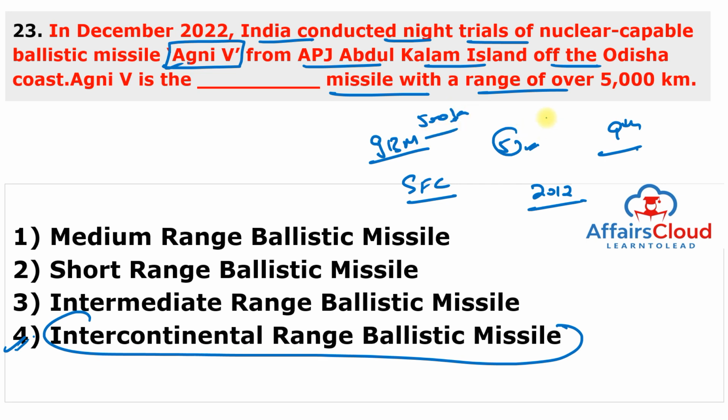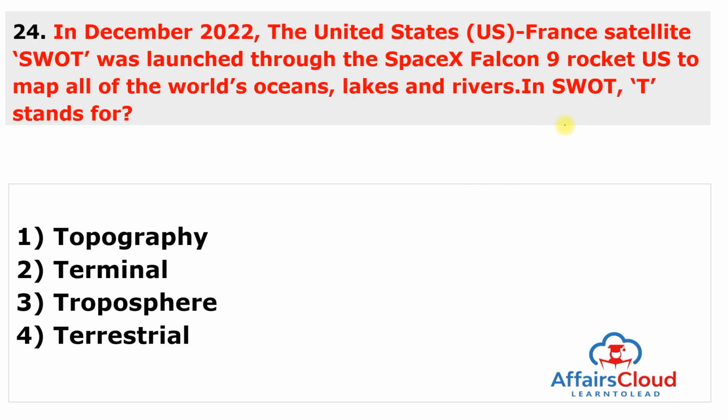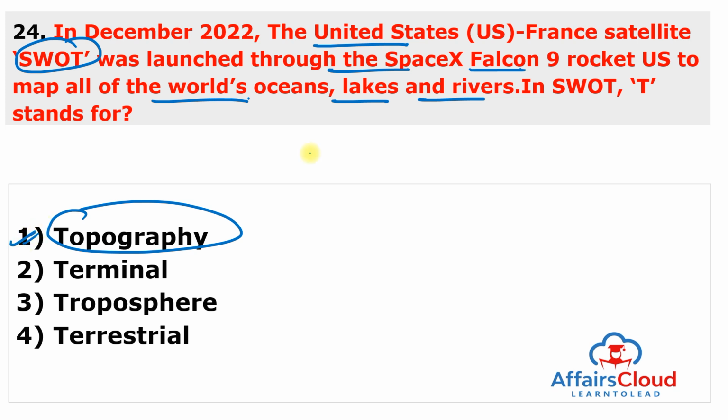Moving to next question. In December 2022, the United States and France satellite SWOT was launched through the SpaceX Falcon 9 rocket to map all the world's oceans, lakes and rivers. In SWOT, what is the meaning of T? So T stands for topography. The answer to this question is 1. And what is the meaning of SWOT? S stands for surface, W stands for water, O stands for ocean, T stands for topography. It means surface, water and ocean topography.